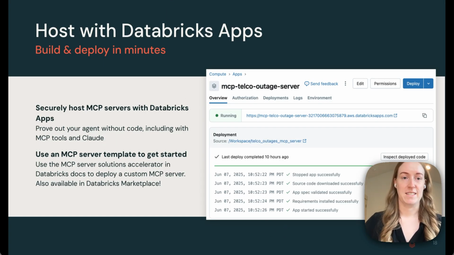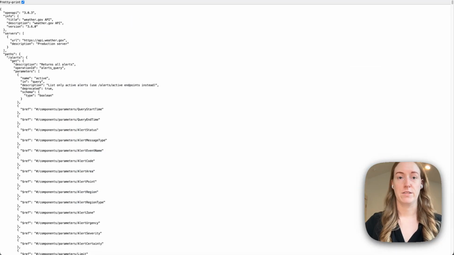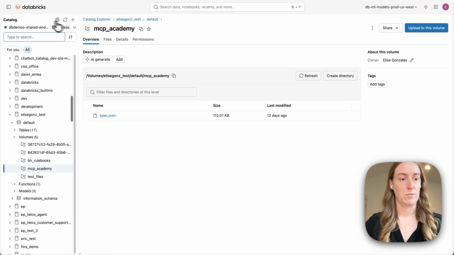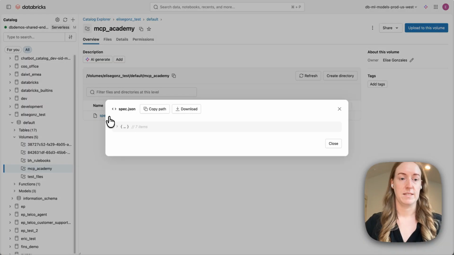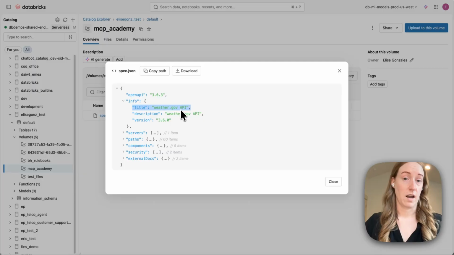What I'm going to do is use the weather.gov API, which is open and really easy to use. You can see that it has a number of APIs in here. I also have the open API spec, and that's actually all you need to get started. I've gone ahead and uploaded that into Databricks, just into my catalog, into a volume. I can see I have my spec.json, and I can see that I have weather.gov API. That's really all I need to get started when I want to host an MCP server with Databricks.